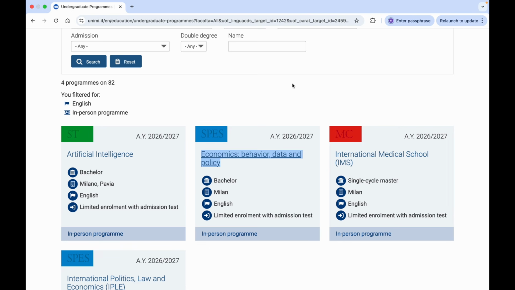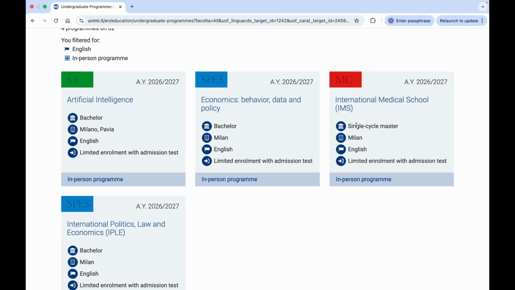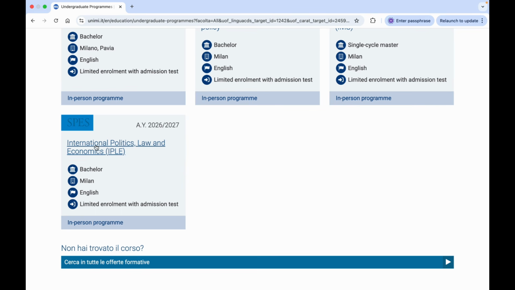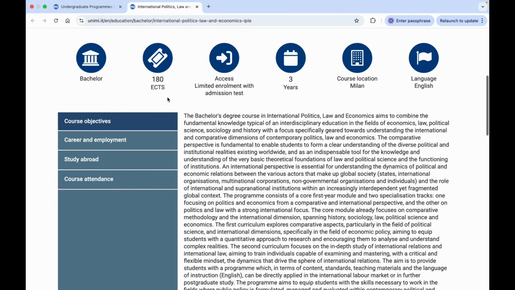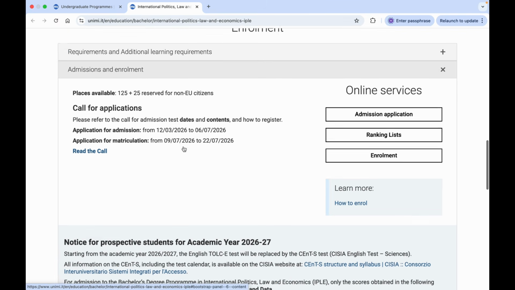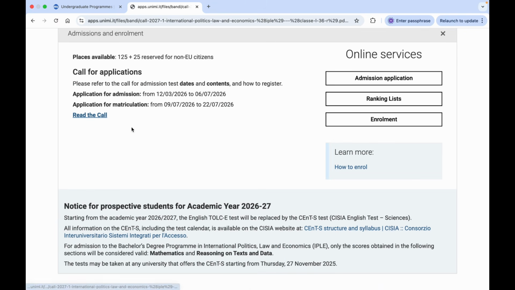Okay, so the third course, which is available for international students, and I am not talking about the medical school, because it is a course that is managed under the IMAT program. So I will talk about this course, which is international politics, law and economics. Okay, so again we have to read the call for this test. So open the call.